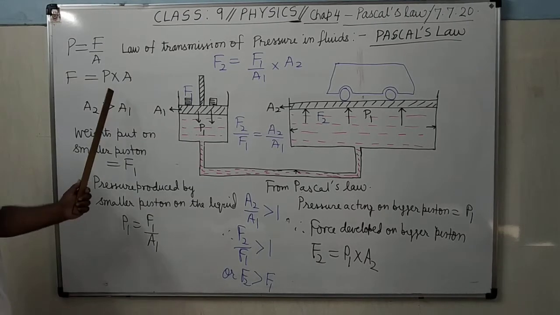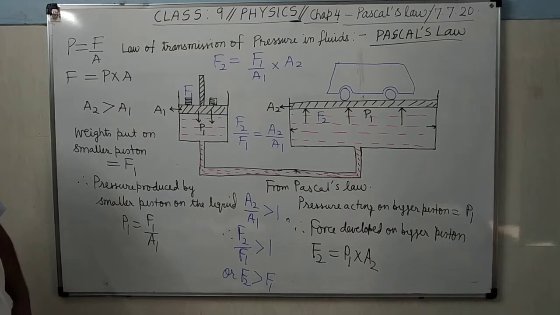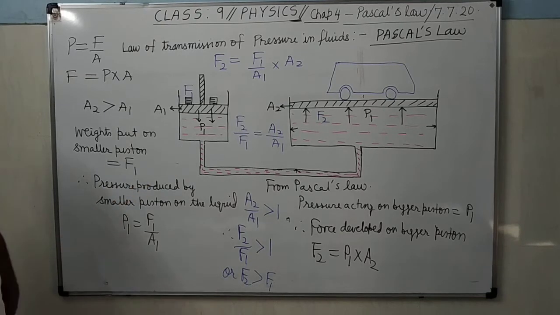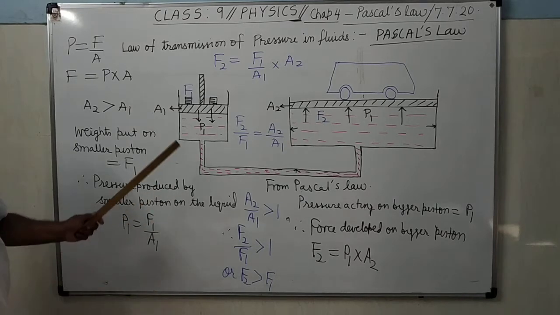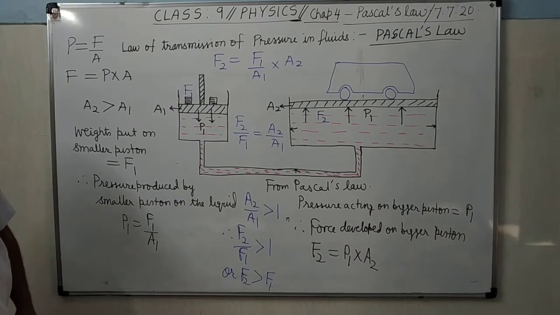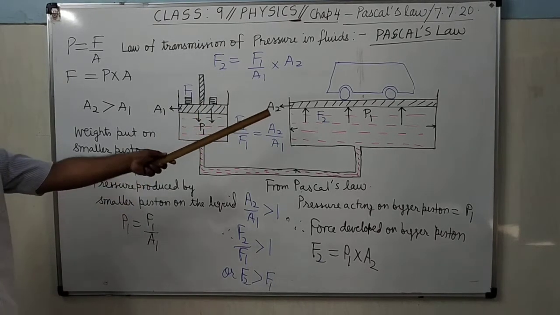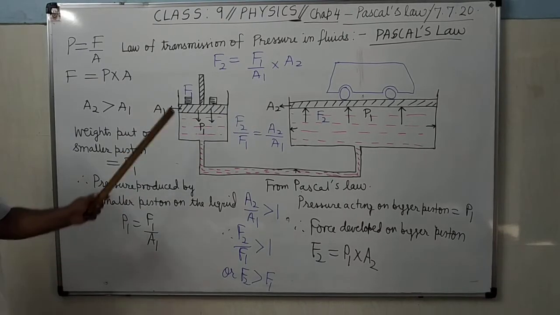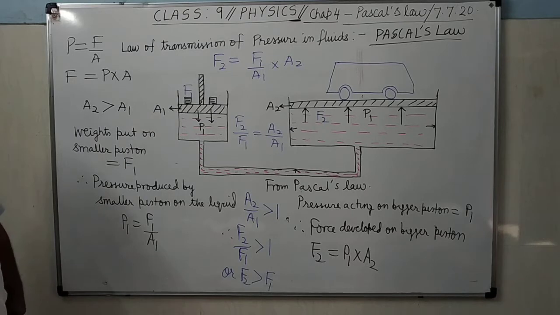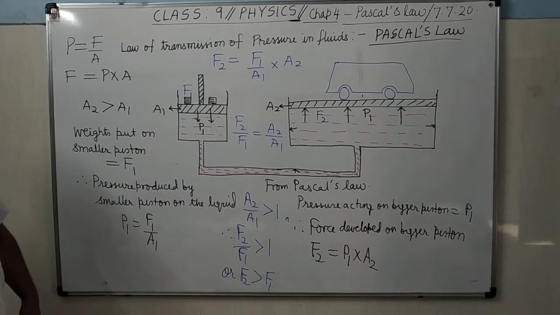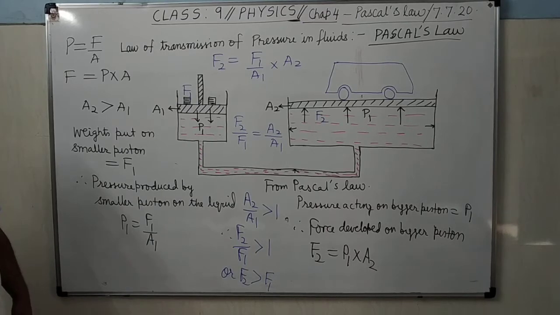Now, by using this, we can obtain gain in force, which means it can be used as a force multiplying machine. How will you use it as a force multiplying machine? I have shown a simple hydraulic machine here. There are two vessels, one of narrower cross section and the other of broader cross section. Both have airtight frictionless pistons. Their bottoms are interconnected by a tube. Liquid is filled here.